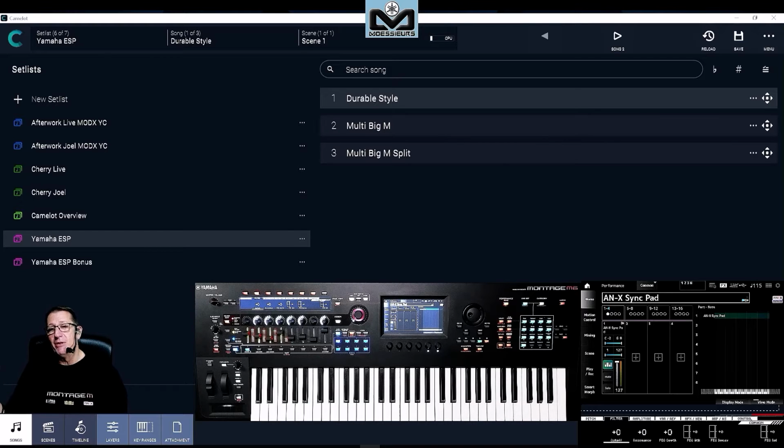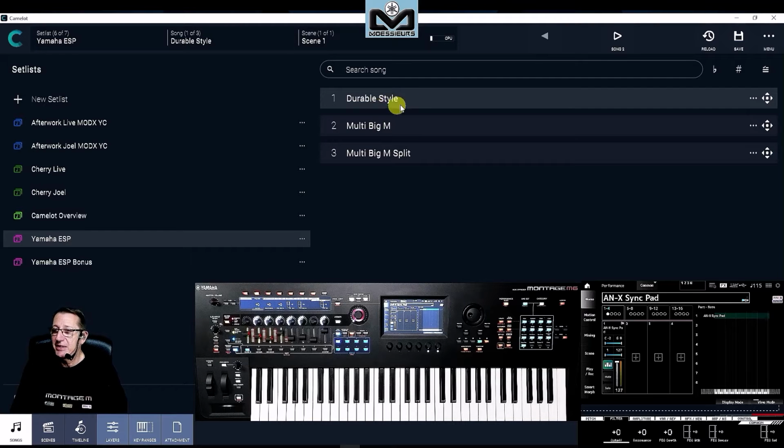Let's start with Camelot for using with your band in rehearsal or on stage. I have made two setlists, this one for the first part. The setlist is the program that you prepare to play on stage. And on this setlist, I have 3 songs. If I take my band setlist, we have more than 100 songs in the setlist. If you know Camelot Pro, you know, but if you do not know, I will just explain a little bit, because I have already made an overview video about Camelot Pro.